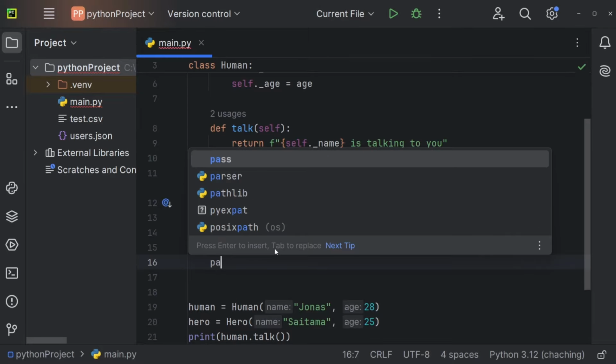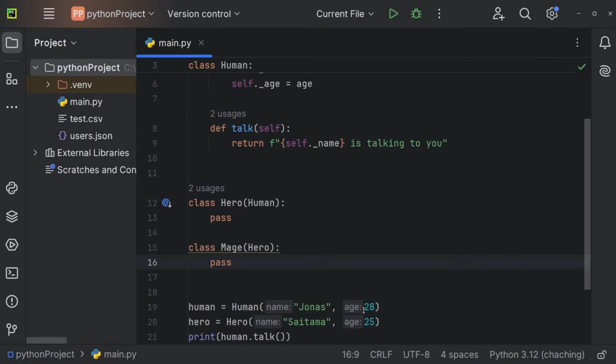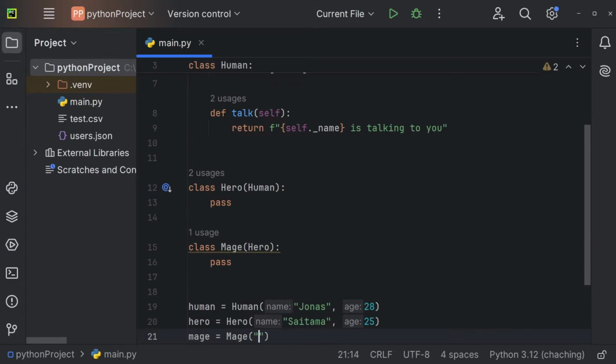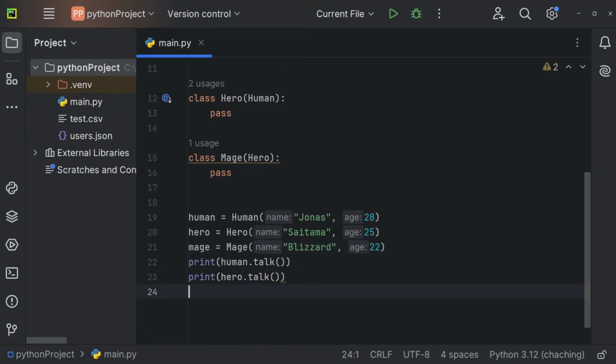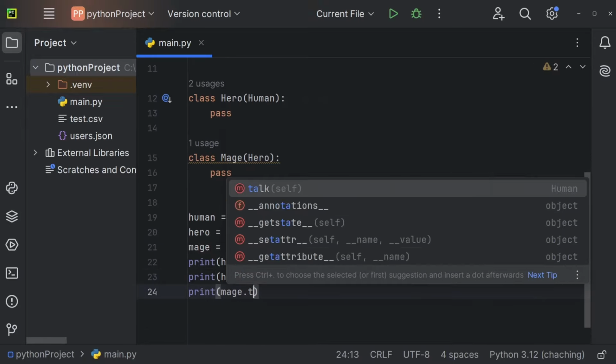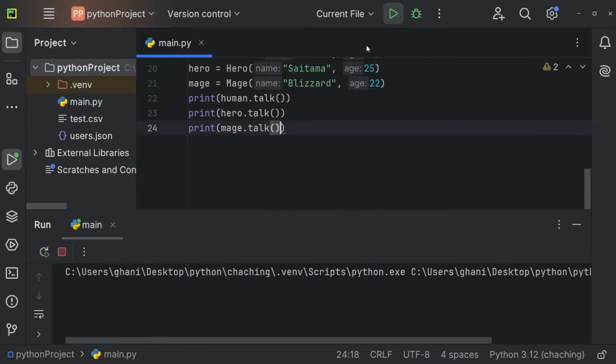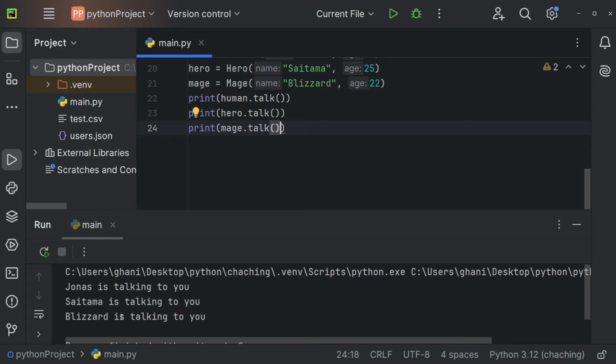And I'm also just going to pass right here. And I'll also create a mage who's going to be of type mage. And she's going to have the name Blizzard, for example, and age is 22. And now I'm also going to print mage.talk. Let's print this. And we're getting Blizzard is talking to you.